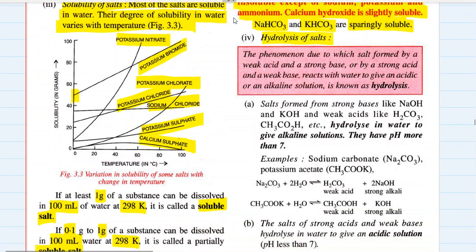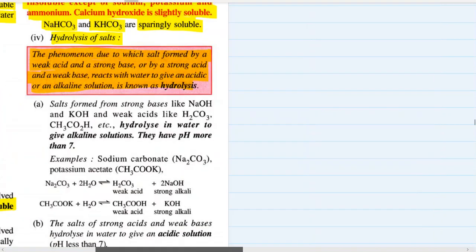What is hydrolysis of salt? Please pay attention. The phenomenon due to which a salt formed by a weak acid and a strong base, or by a strong acid and a weak base, reacts with water to give an acidic or an alkaline solution is known as hydrolysis. Can you now remember what kind of salt is formed by a weak acid and a strong base?